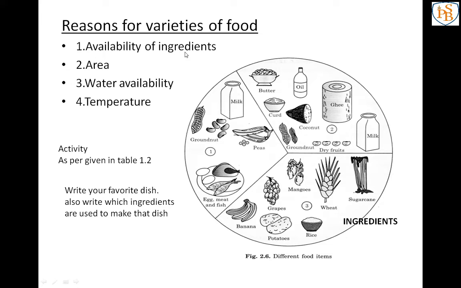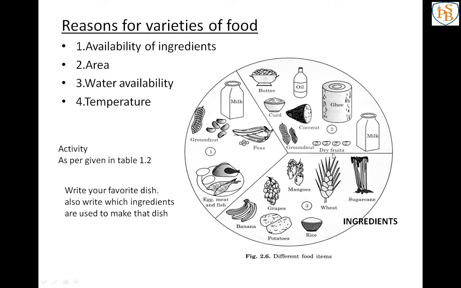So what is meant by that? See, many ingredients are there like milk, groundnut, peas, egg, meat and fish. Some fruits, some grains, some vegetables, then butter, oil, curd, coconut, ghee, groundnut, dry fruits and milk. So many ingredients are there that we use to prepare our food item.